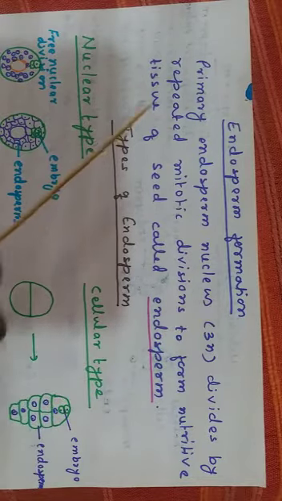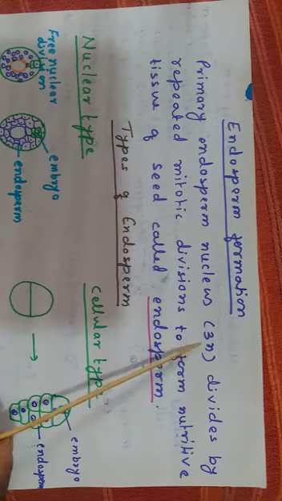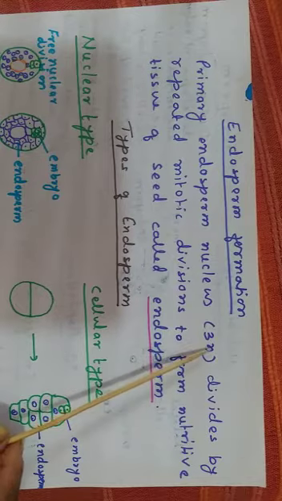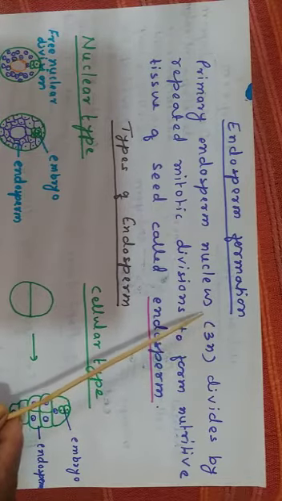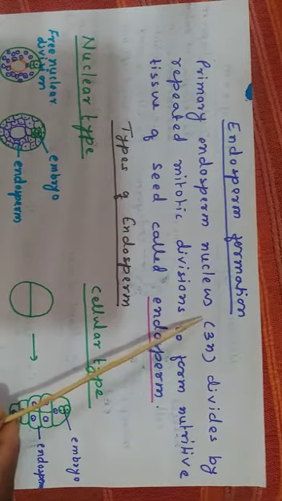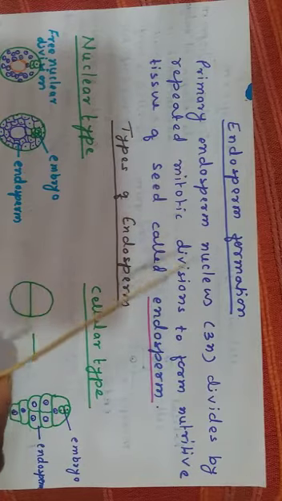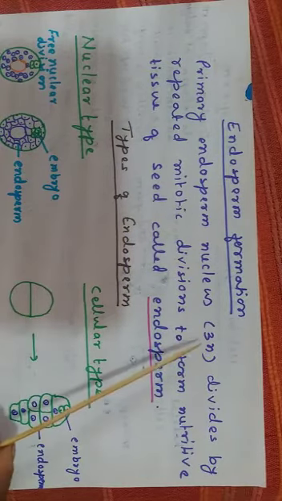Endosperm is formed from the primary endosperm nucleus, which is triploid in nature. This triploid primary endosperm nucleus is the product of second fertilization. Second fertilization means fusion of the diploid secondary nucleus and a haploid male gamete. Hence the result of second fertilization, that is PEN or primary endosperm nucleus, is triploid.